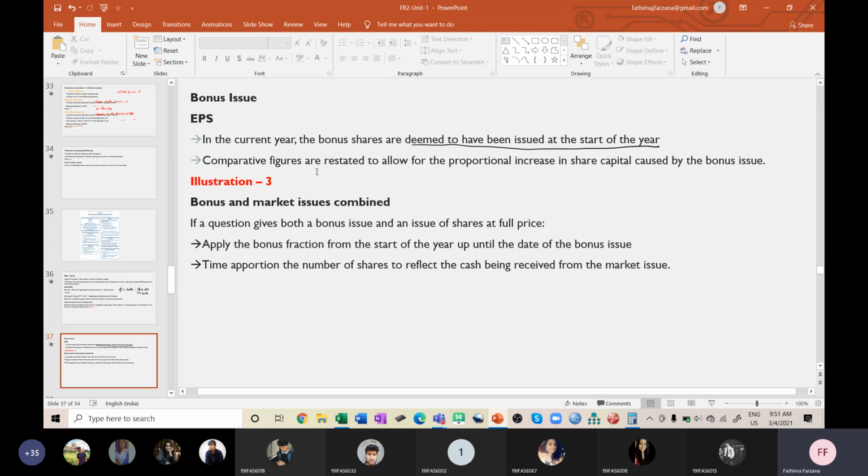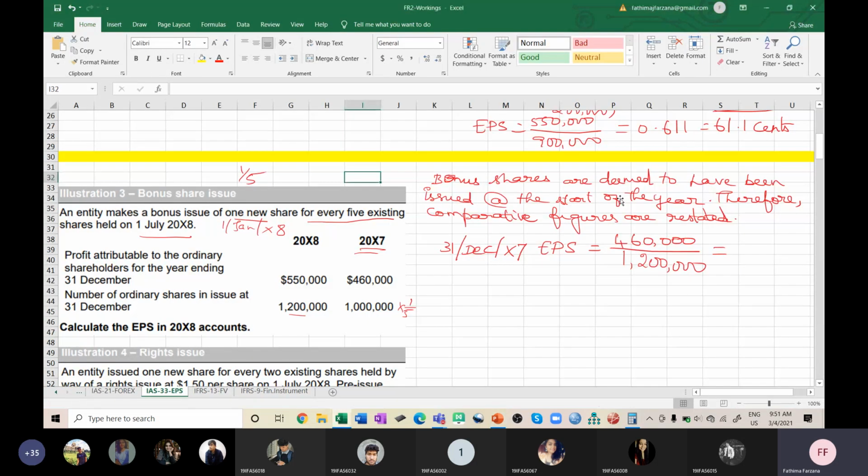If you have to find 2008, it means 2007, since normally 2 years are compared in your financial statement, right? So the comparative figures are restated to allow for the proportional increase in share capital caused by the bonus issue. If it is bonus shares, you have to give an effect on the comparative figures also, to show the proportional increase in the share capital because of the bonus issue.